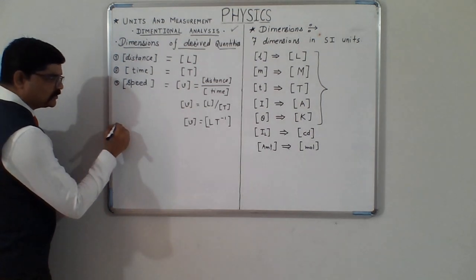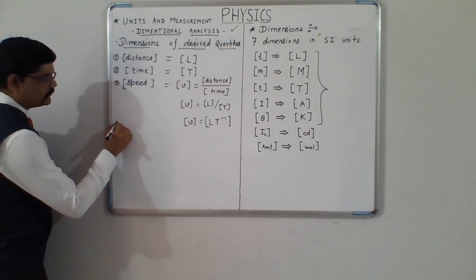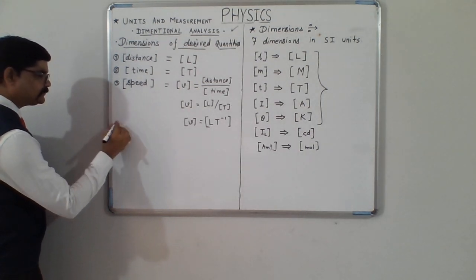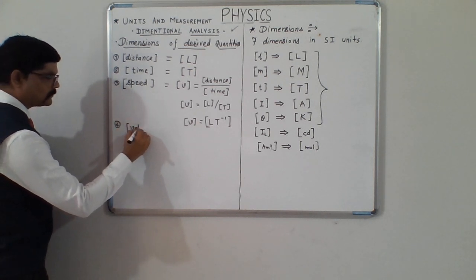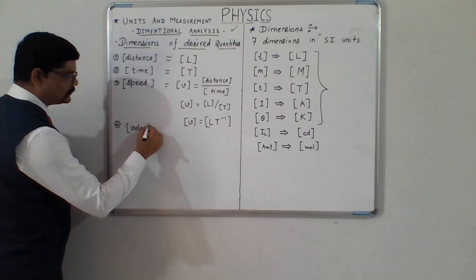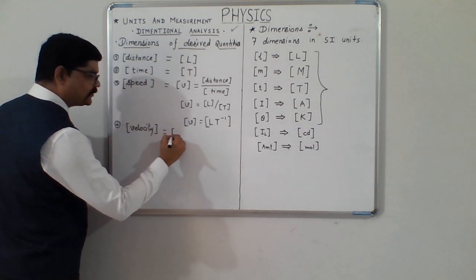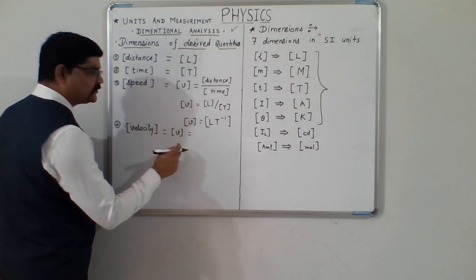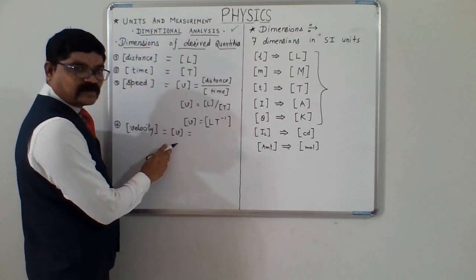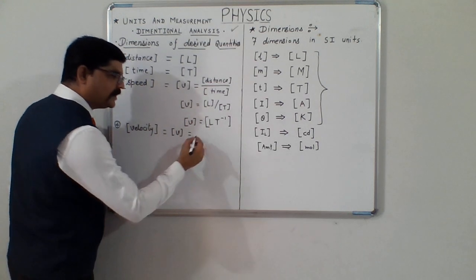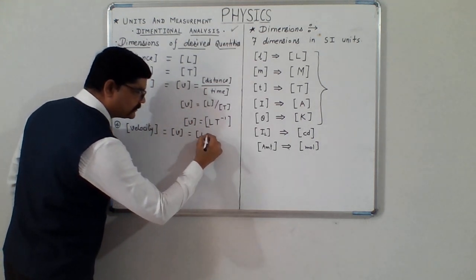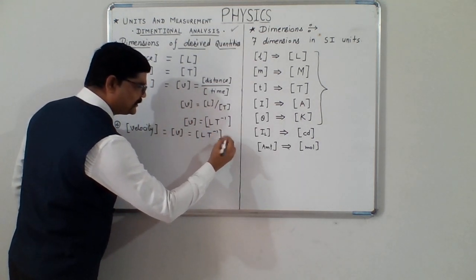Now if I want to write the dimensions of velocity, clearly they will also come the same, because dimensions of velocity will be the dimensions of displacement upon dimensions of time, and again we are going to get L T minus 1.